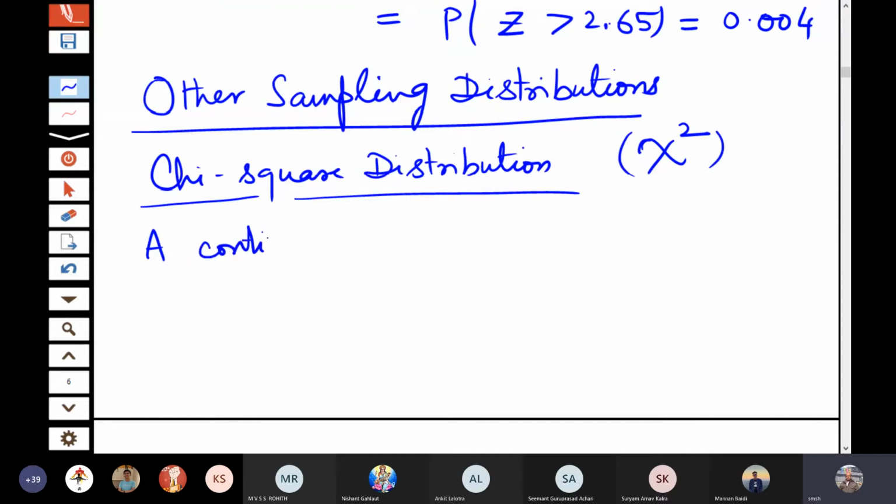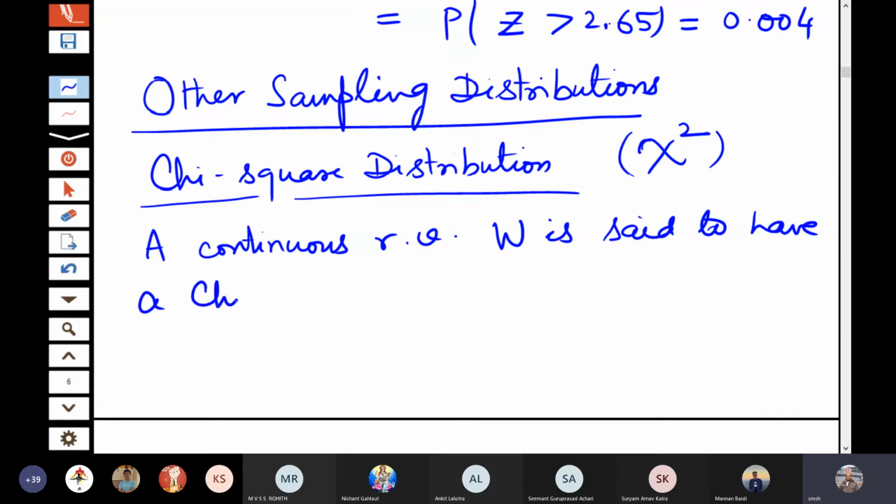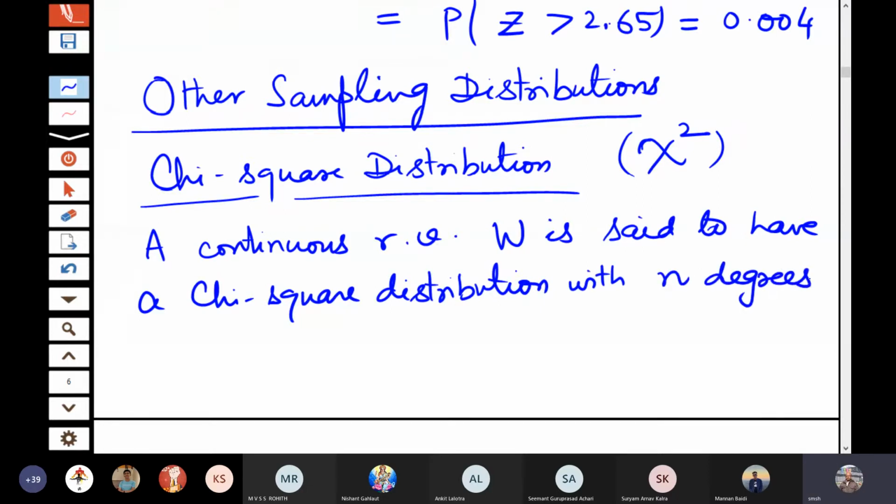A continuous random variable W is said to have a chi-square distribution with n degrees of freedom. So the word I am using here, degrees of freedom, is the parameter of the chi-square distribution.